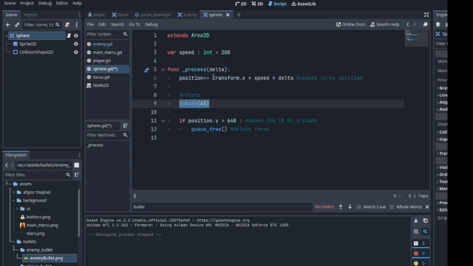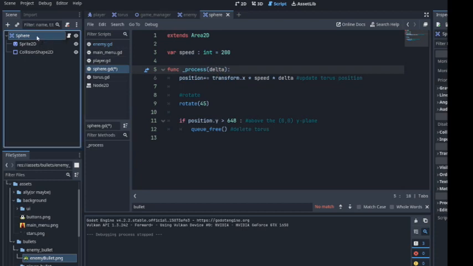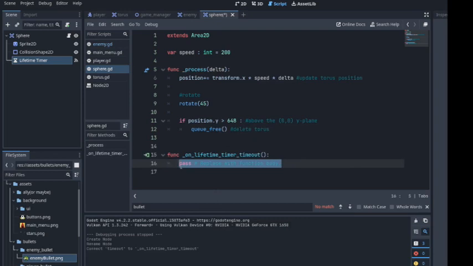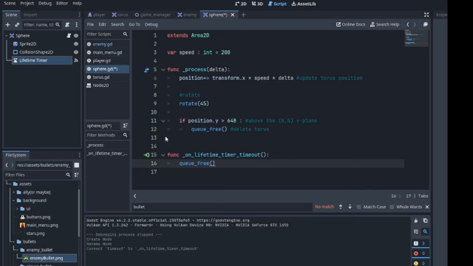Since we are already doing that, let the speed stay there. And we are going to go ahead and create a timer here, because we want to know when the lifetime timer runs out. I'm going to add a timeout function. Over here we'll do queue_free, because when the timer runs out we want to free it, right?